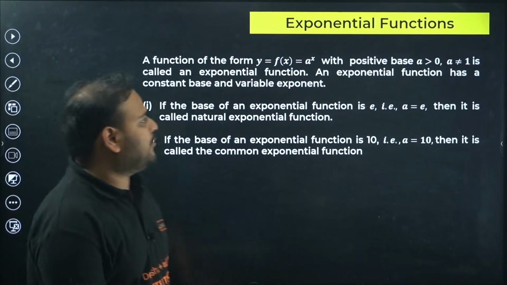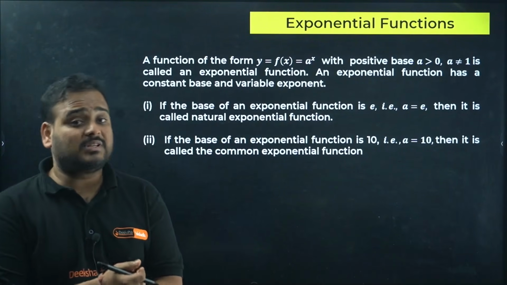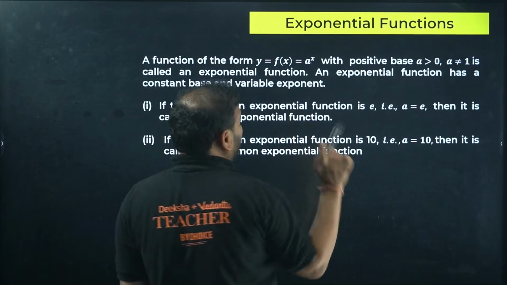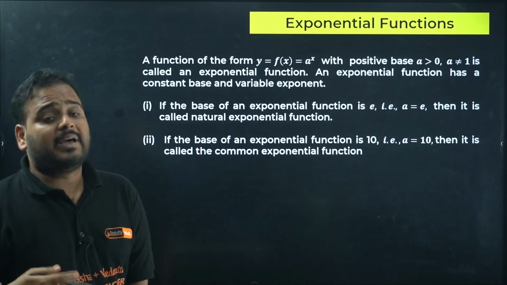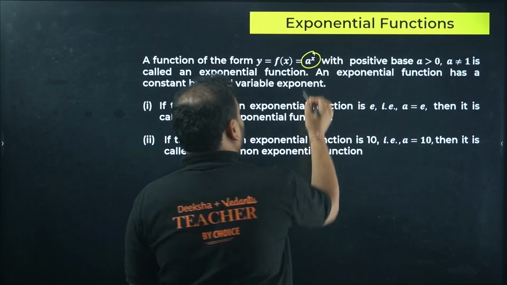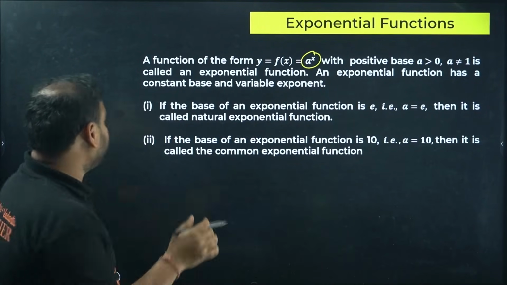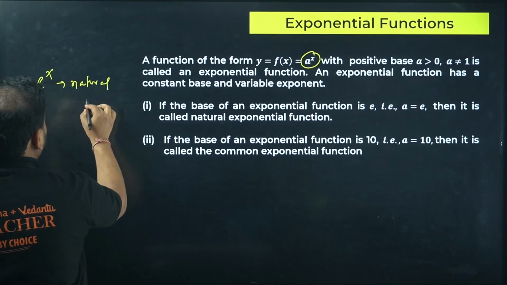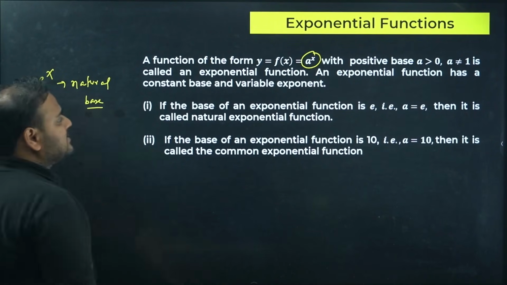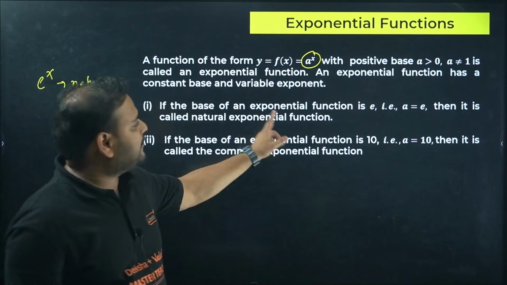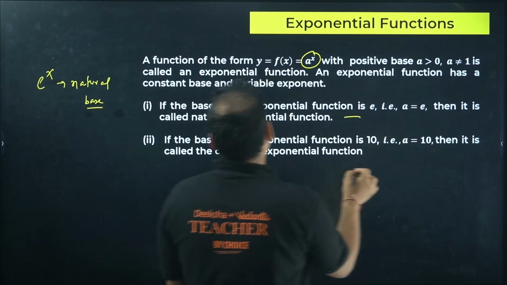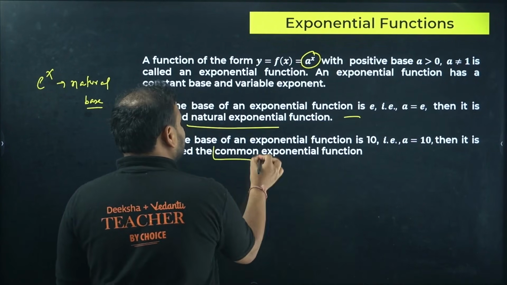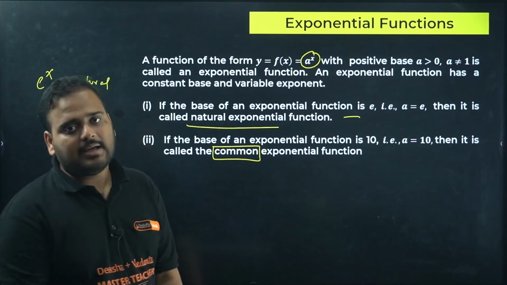Exponential functions. Now we'll look at some of the common functions which are extensively used in calculus. We have two categories over here, one with the base e, one with the base a. When the base is a, it is a standard exponential function, but when you make the base e, this is called the natural base. The value of e is close to 2.7. If the base is e, it becomes a natural exponential function. When the base is 10, not e, it's a common exponential function.